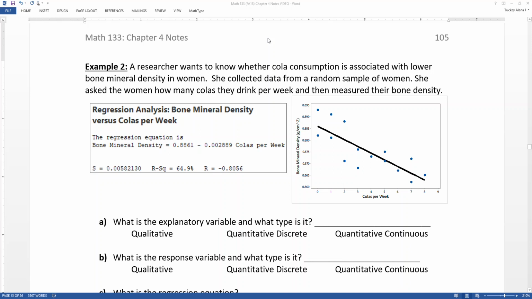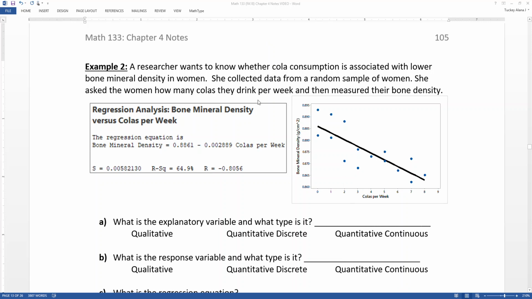So to prove we really know what we're talking about, we're going to use what we know about the linear regression model one more time in a different situation. This time we want to look at a researcher wanting to know about whether cola consumption is associated with lower bone mineral density in women. She collects data from a random sample of women. She asks the women how many colas they drink per week and then measured their bone density.